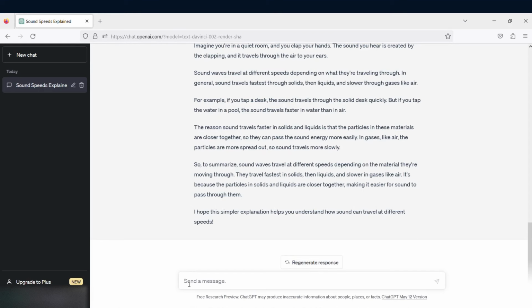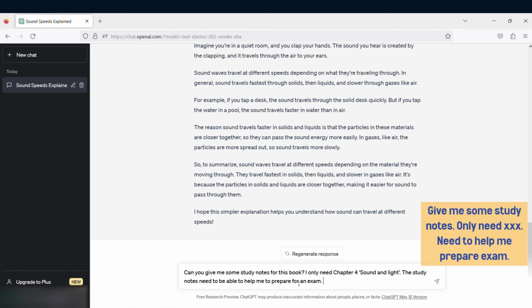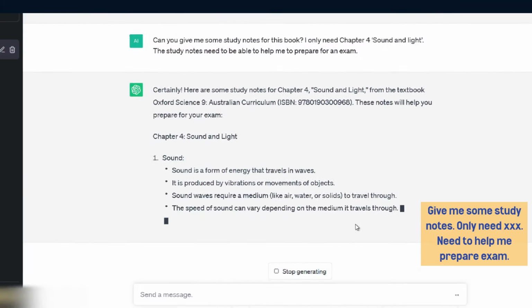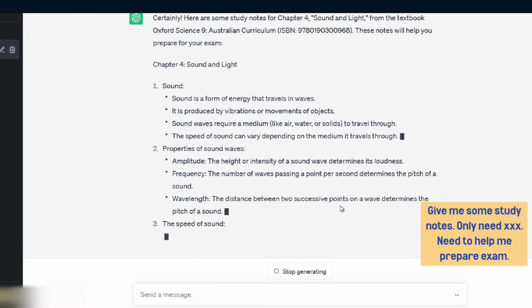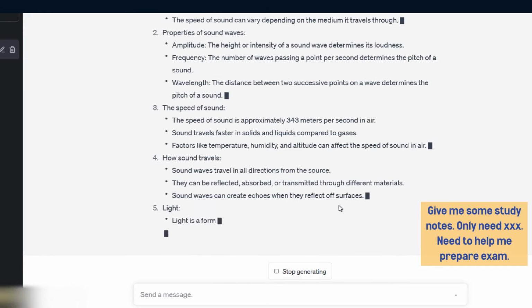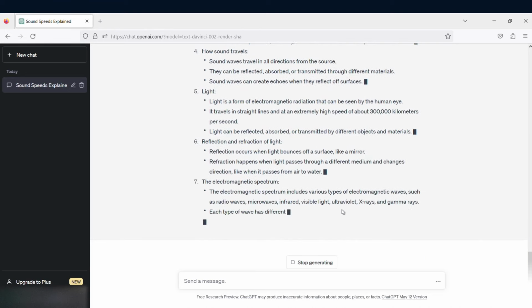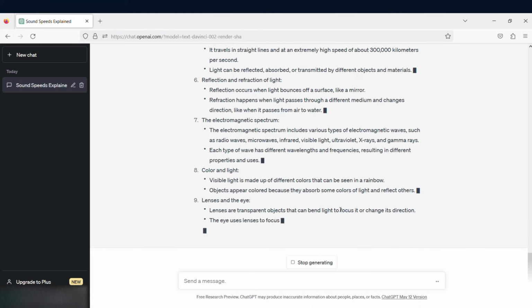Now that I have understood everything in the chapter, I want to have some study notes. Can you give me some study notes for this book? I only need Chapter 4 Sound and Light. The study notes need to be able to help me to prepare for an exam. The notes are not bad, but I want the notes to be more targeted towards my exam.